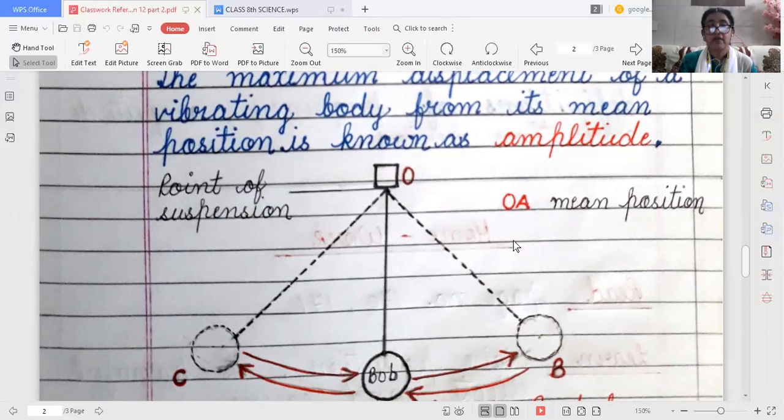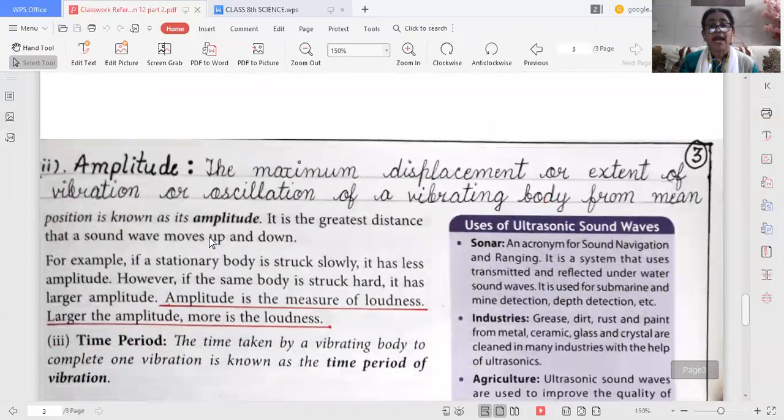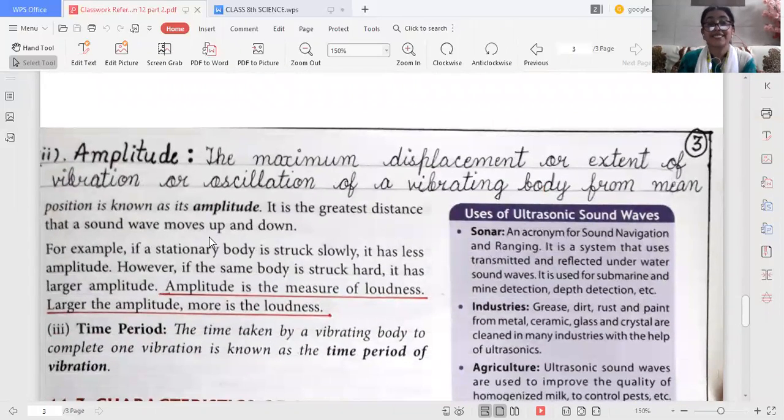So O and A will be the mean position and O will be the point of suspension. So that is amplitude, the maximum displacement or the extent of the vibration.